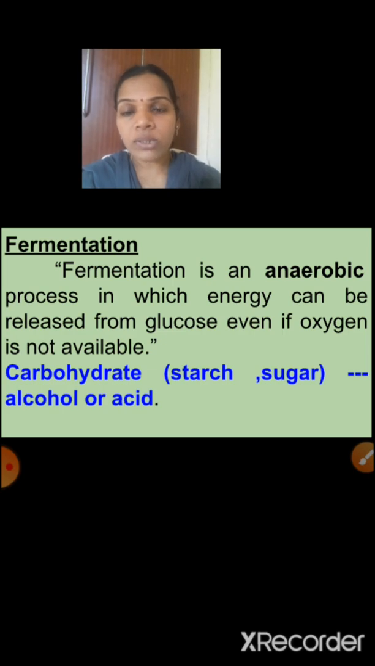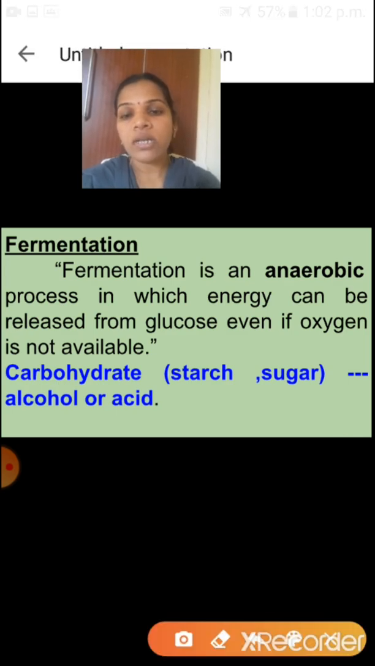Before that you have to study one process. That process name is fermentation. Fermentation is an anaerobic process. That means without oxygen they can produce energy, in which energy can be released from glucose even if oxygen is not available. So what exactly happened in this process? Energy is released without oxygen. From where is that energy released? Yes, from glucose.